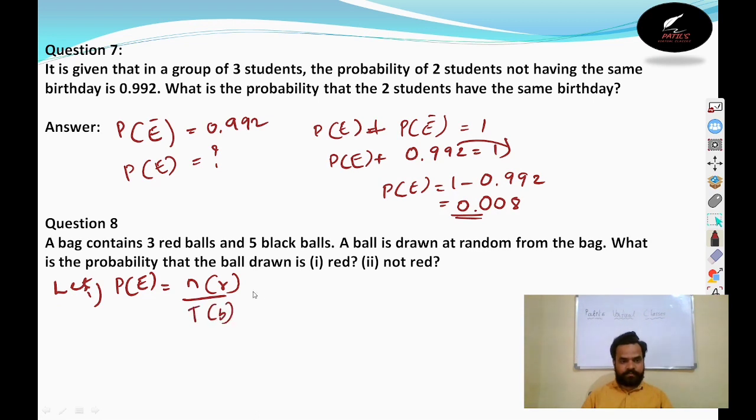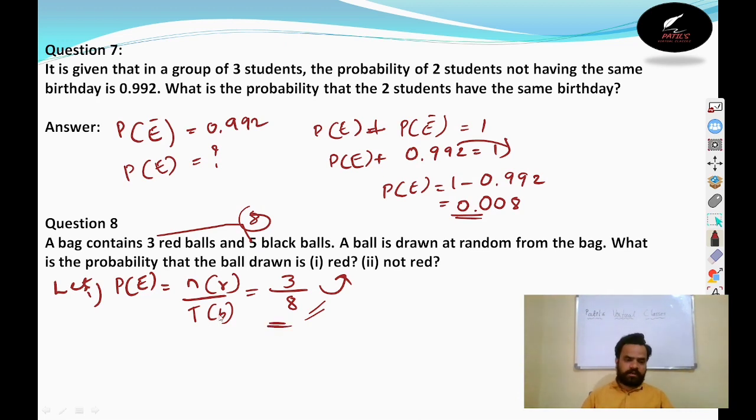How many red balls are there? 3 red balls. How many total balls are there? 3 and 5, so 8 total balls. So 3 by 8. This is the probability of getting a red ball, the probability of happening of an event.